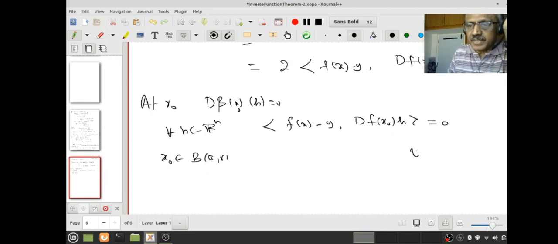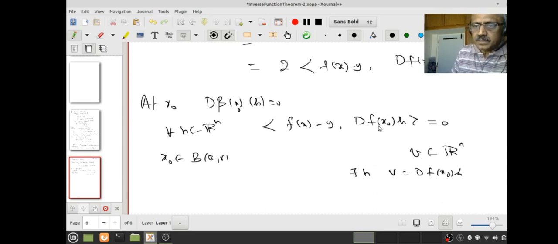Therefore if you give me any vector V in Rn, there is an h such that V equals df(x naught) h, because this is non-singular, right? This is invertible, therefore I can solve for this. That means (f(x) minus y) inner product with V is 0 for every V in Rn.